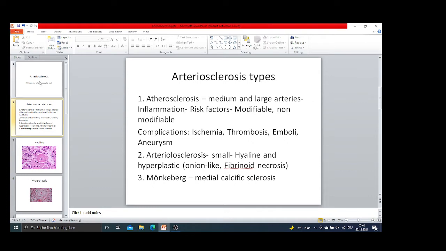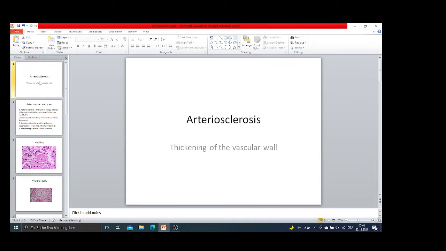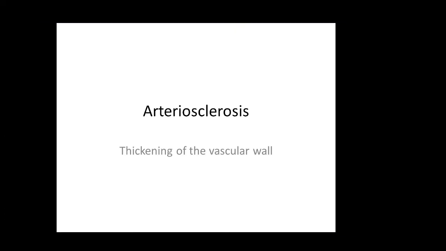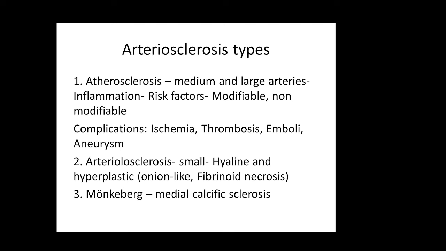So let's talk about the different types of arteriosclerosis. Arteriosclerosis means thickening of the vascular wall. We have three types, three causes in which the vascular wall gets thickened. It's either atherosclerosis, which affects the medium and the large size vessels. This is really important, medium and large size vessels.